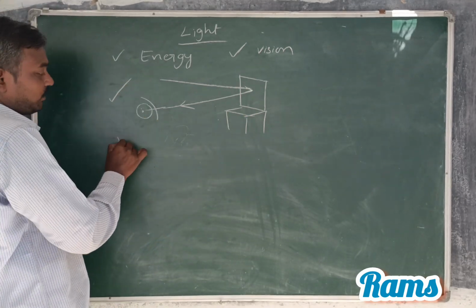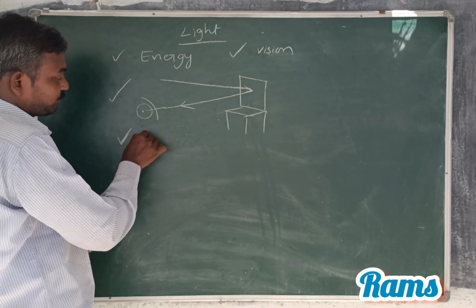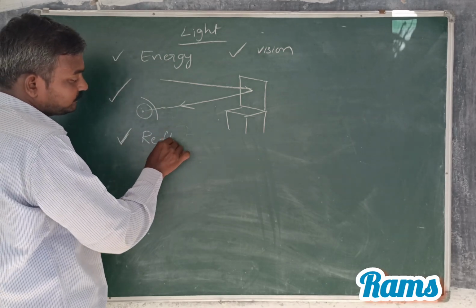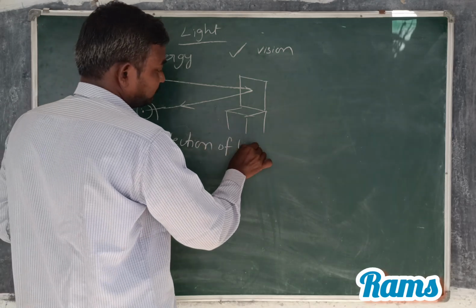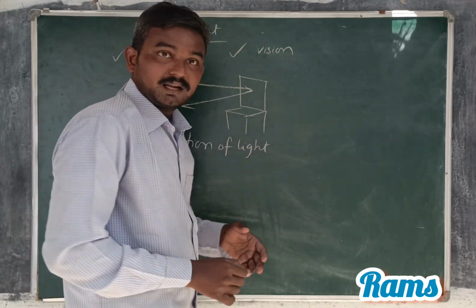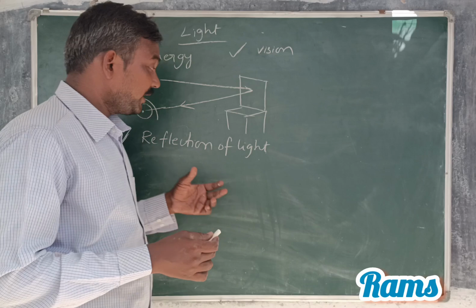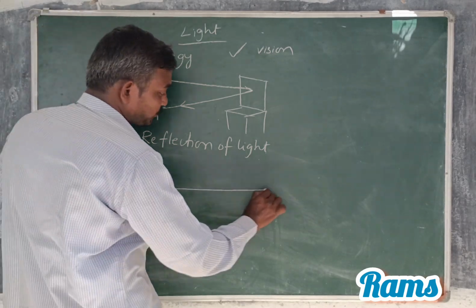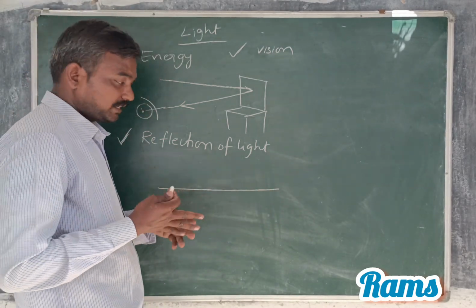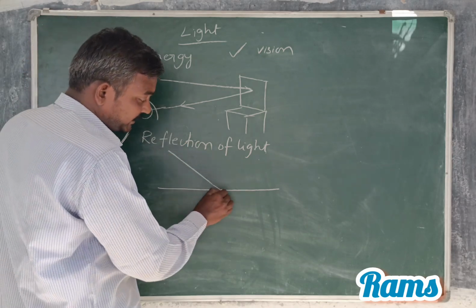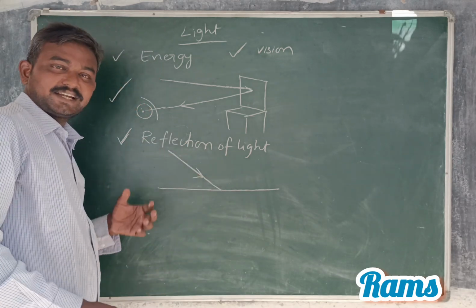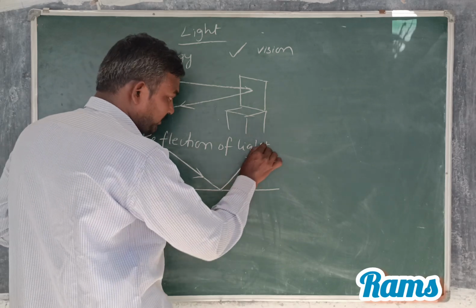Okay. So now we have to discuss reflection of light. Reflection of light means when a light ray is incident on a smooth surface or irregular surface, whatever it is, or when a light ray is incident on an object and returns to the same medium.